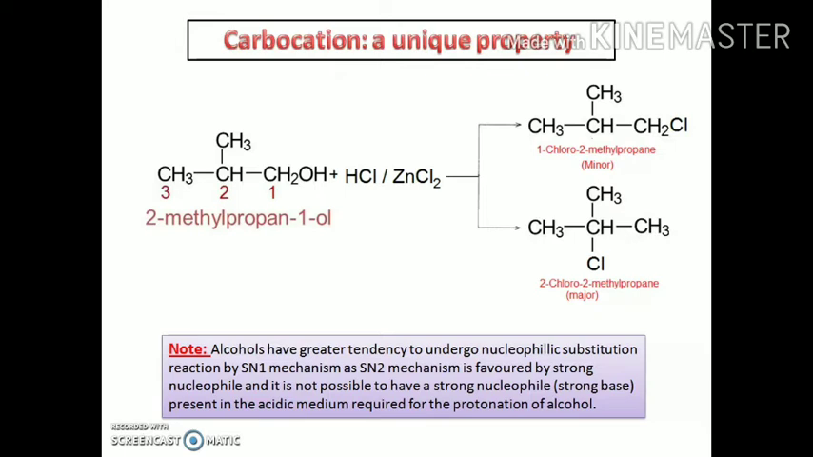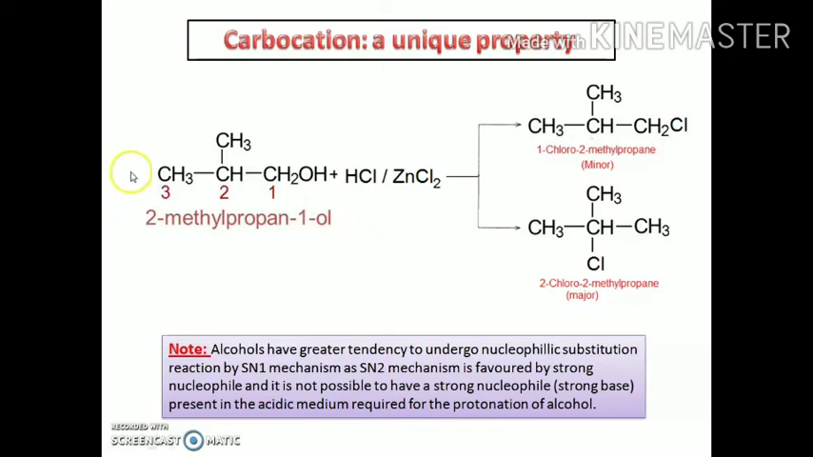In the case of secondary and tertiary alcohols, this mechanism is further supported by the fact that many alcohols, on reaction with halogen acids, give rearrangement products due to the 1,2 hydride shift and 1,2 alkyl shift in the intermediate carbocations.